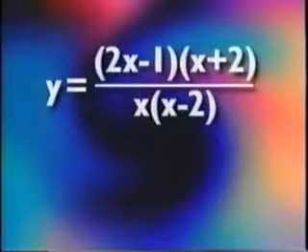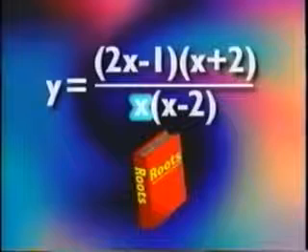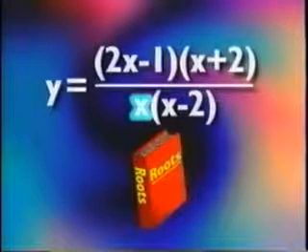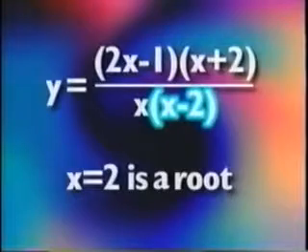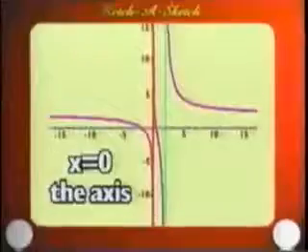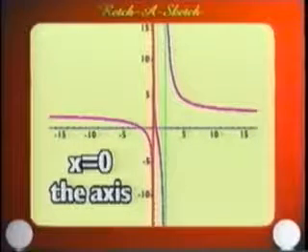So let's check out the denominator x times x minus 2. We find the roots the same way, by setting each factor equal to 0. Conveniently, the first root here is the easiest root in the book. When x is a factor, x equals 0 is one root, and the other factor, x minus 2, yields 2 as the other root. Now observe in the graph. They are vertical asymptotes, where x equals 0, namely the y-axis, and at x equals 2.